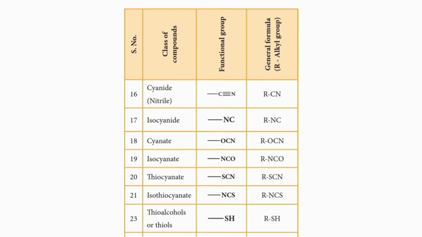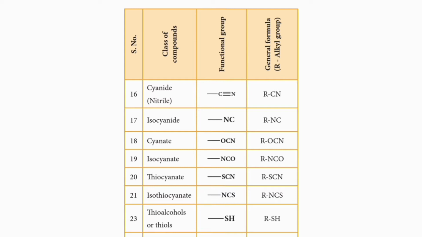The 20th class of organic compound is thiocyanates. It is similar to cyanates, bond OCN, where the O atom is replaced by a sulfur atom. So, thiocyanates. What is the functional group for thiocyanates? Bond SCN. The general formula for thiocyanates is RSCN.